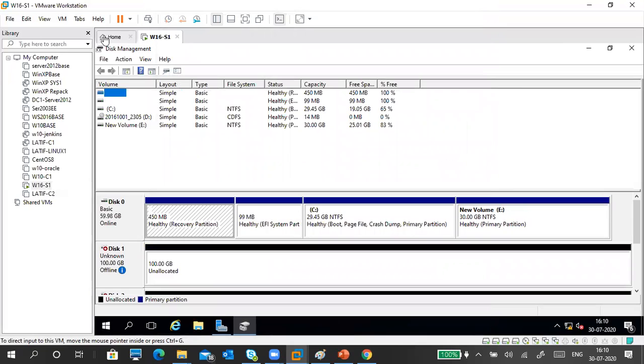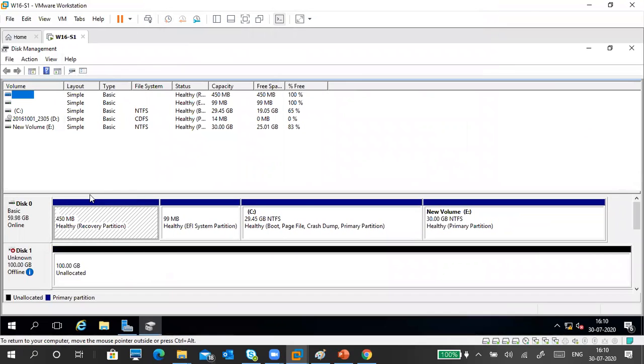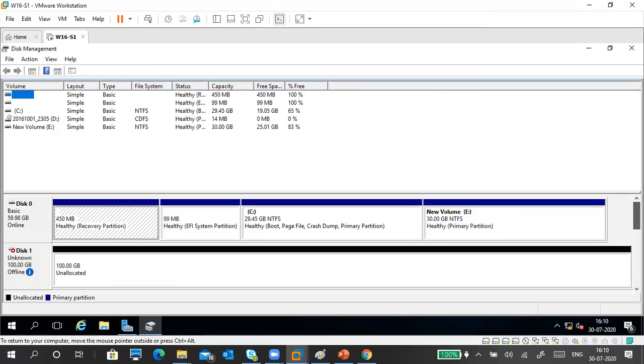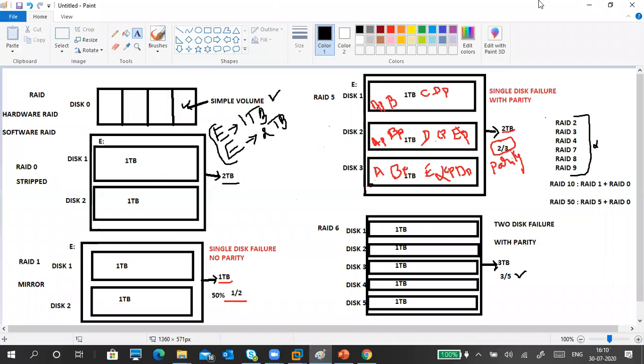Now you can see 3 disks are connected here. I can't put it in full screen mode. Okay, this is 3 disks. Disk 1, disk 2, disk 3. What is the first practical? So we'll see. The first practical is the striped volume.